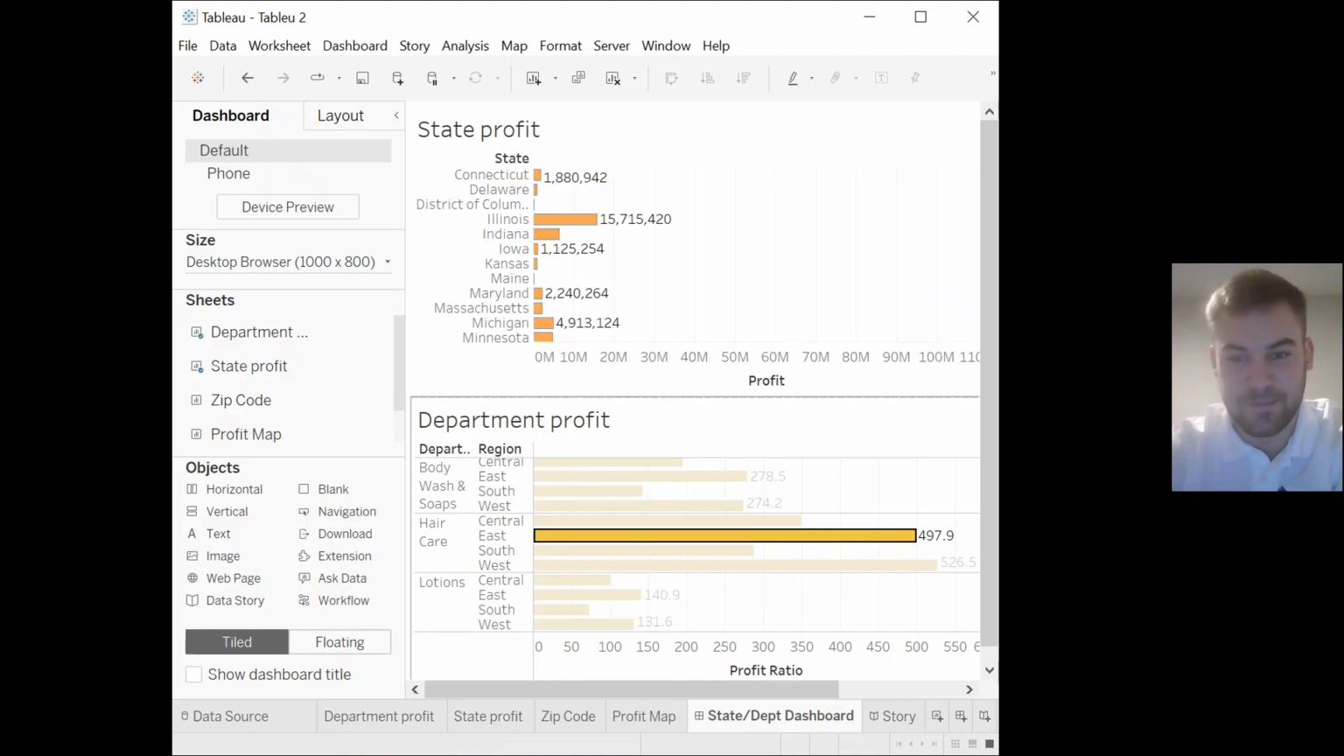And my next sheet is a dashboard, which connects the state and department profit. The dashboard allows me to dive further into where the company makes the most of its profit. It allows me to not only filter out the region in both charts, but also the year, since I included that filter in the department sheet. Using the data on the bottom, which shows me which regions have the most profit per department, I can then see which states among each region generate the most revenue.